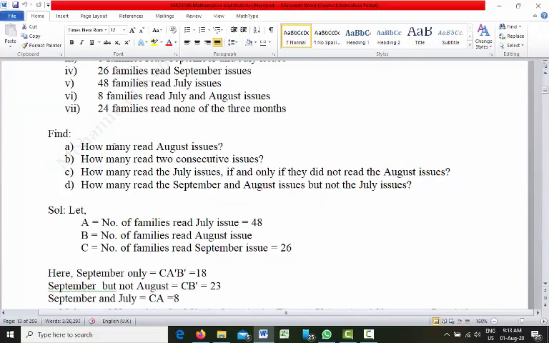So the question is asking how many read August issues. That means what is the value of B?